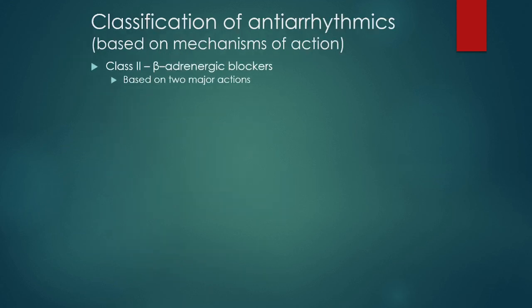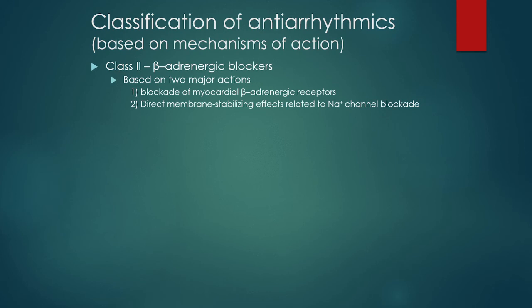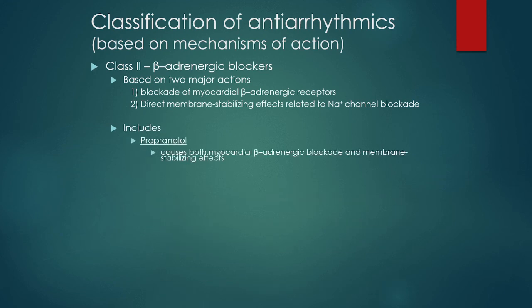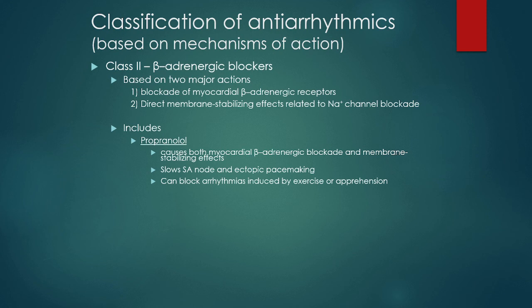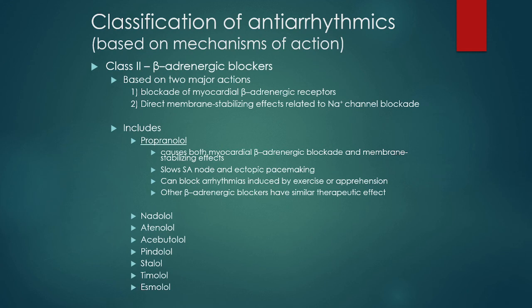Moving on to class 2, beta-adrenergic receptor drugs, the beta blockers. Two major actions are blockade of the beta-adrenergic receptors and a direct membrane stabilization effect, which is due to some amount of sodium channel blockade. These include propranolol, which causes both beta-adrenergic blockade and membrane stabilization, slows the SA node, slows the automaticity, and can block arrhythmia induced by exercise or apprehension. Other blockers include nadolol, atenolol, pindolol, sotalol, timolol, and esmolol. Esmolol is a good drug in the ICUs because it has a short half-life and can be used for very fine control of tachycardia.